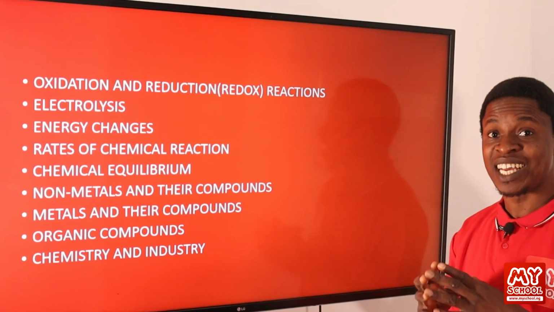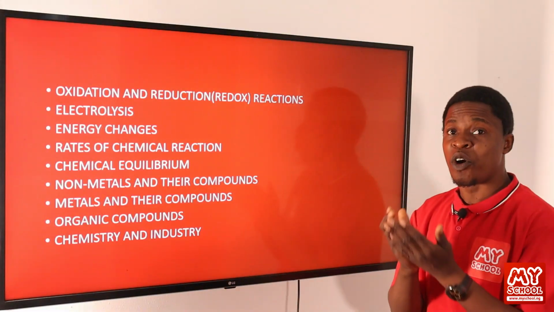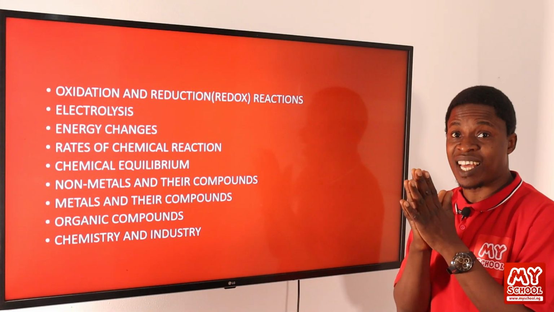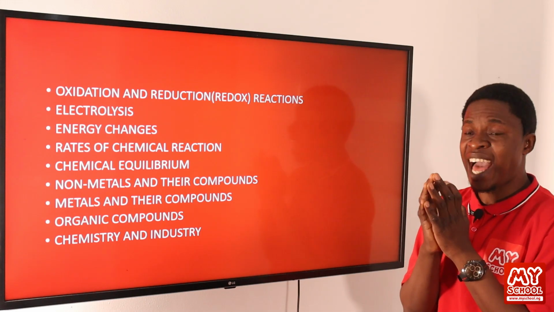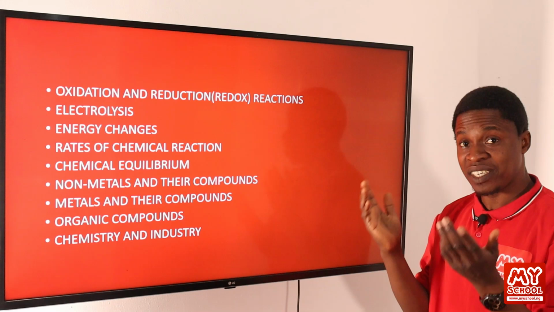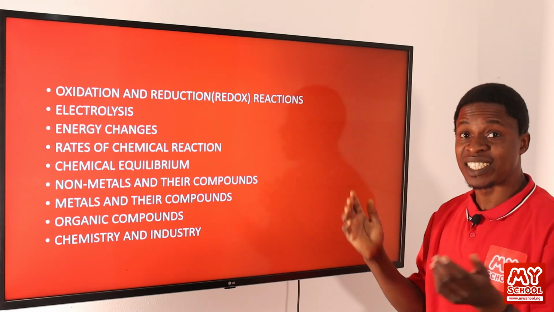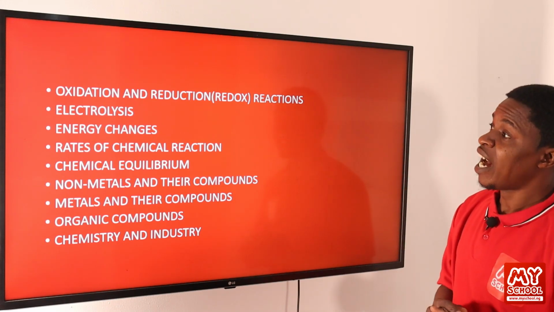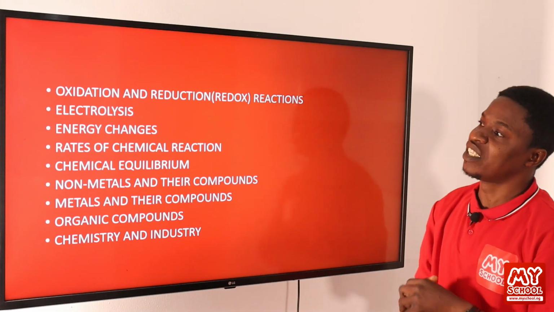When we talk about radicals, we're just talking about a group of atoms that are chemically combined together, and then they are charged. You can have SO4 2-, which can be a radical, Cl-, which can be a radical, and so on and so forth. Away from that, we'll be looking at electrolysis.